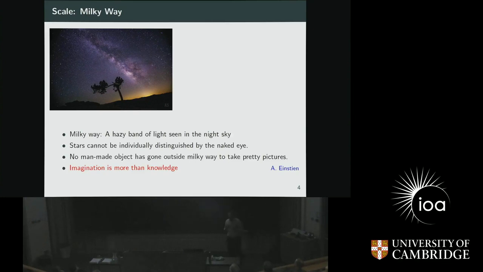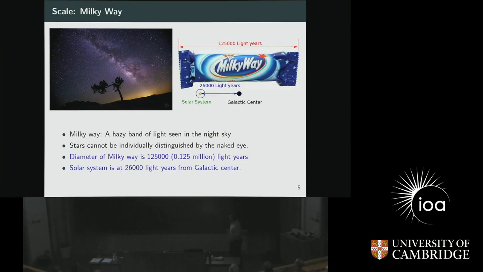It is very important to note that no man-made object has gone outside the Milky Way and taken any pretty pictures. So whatever I'm going to show you are not the real pictures of the Milky Way. I just used my imagination to think how the Milky Way would look, and I came up with this best picture of the Milky Way that I can get. And it is like this.